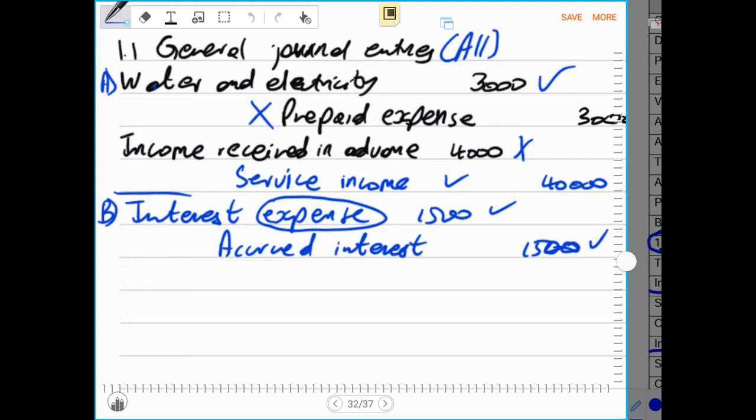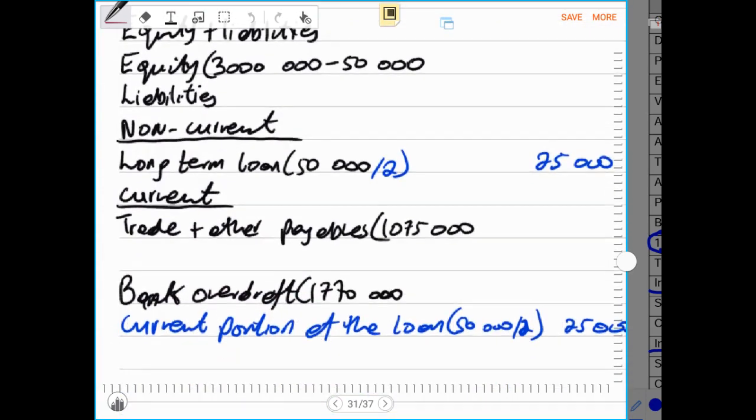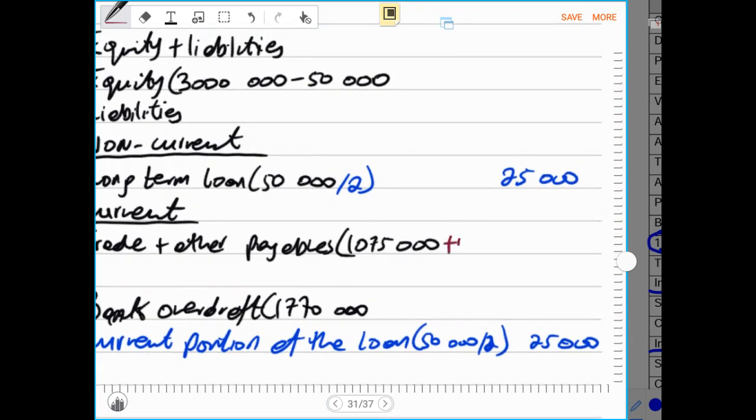This is accrued expense. Take note of that. This is accrued expense. And I made mention of the fact that accrued expense is a liability. So now if this is a liability, it will have to be recorded under liabilities in the statement of financial position. Therefore, now in the statement of financial position under trade and other payables, we're supposed to add that, and we say plus 1,500, because this is a liability being accrued interest expense, which is a current liability, and we have recorded that under trade and other payables.